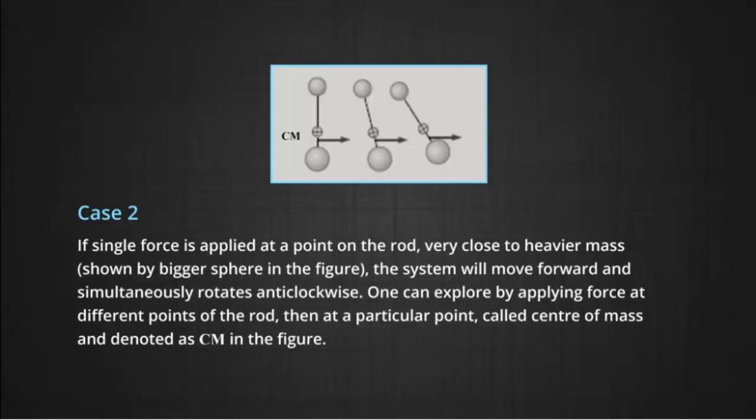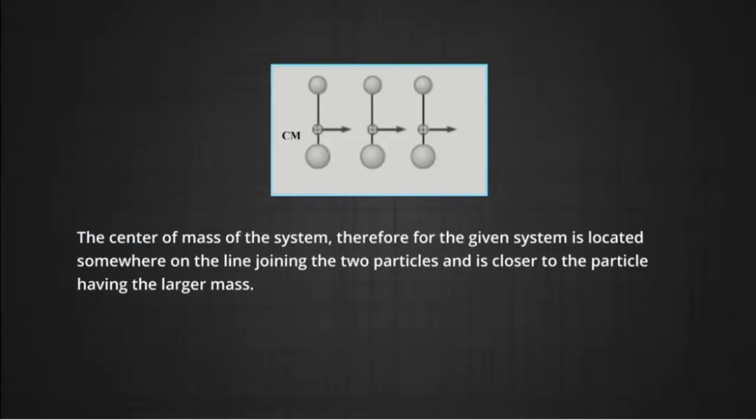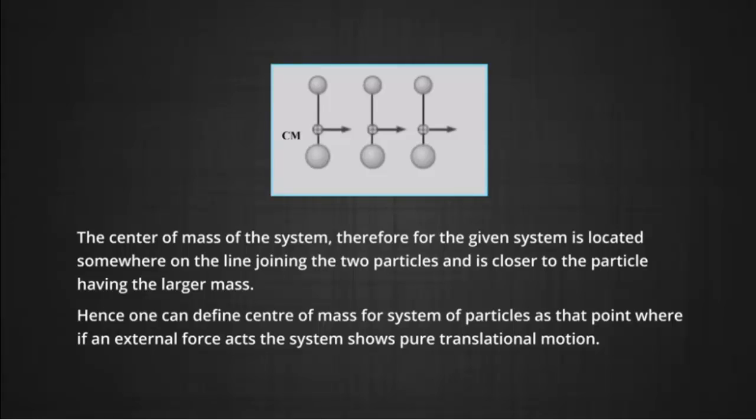One can explore by applying force at different points on the rod. Then at a particular point, called the center of mass, denoted as Cm in the figure, the system moves in the direction of the force without rotating, or it shows only pure translational motion. The center of mass of the system can therefore be defined as located somewhere on the line joining the two particles, closer to the particle having the larger mass. Hence, one can define the center of mass as the point where, if any external force acts, the system shows pure translational motion.